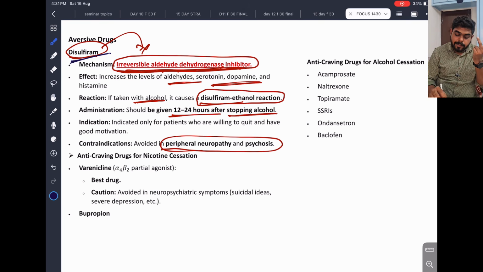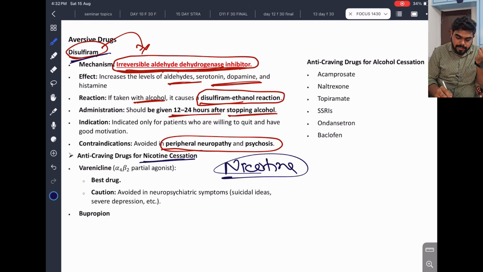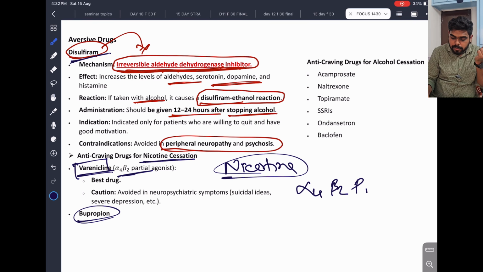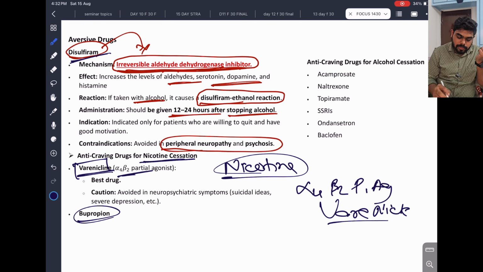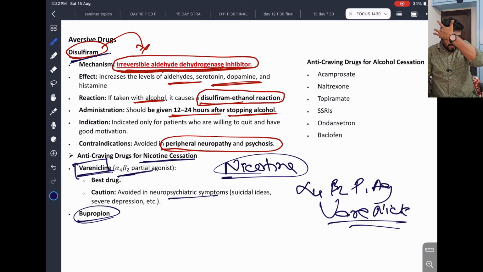And we have anti-craving drugs for nicotine cessation. Nicotine cessation, that is very important. We have varenicline and bupropion. Varenicline is the alpha 4 beta 2 partial agonist. Okay, this is the best drug, but you have to avoid it in neuropsychiatric symptoms. We have to avoid varenicline, alpha 4 beta 2. This is very important. And bupropion also we can use.